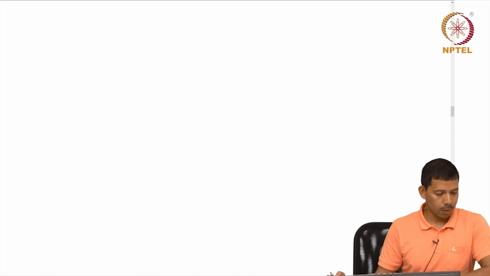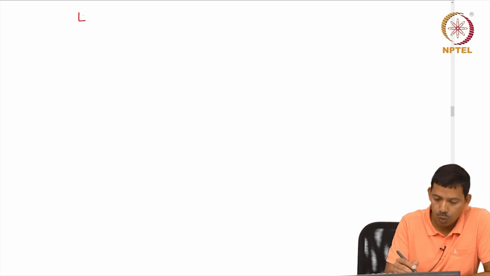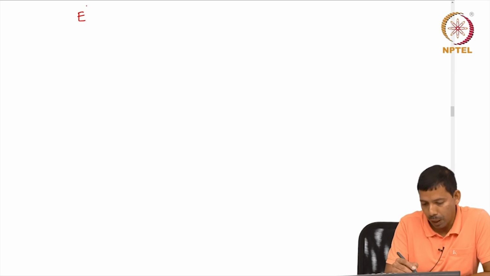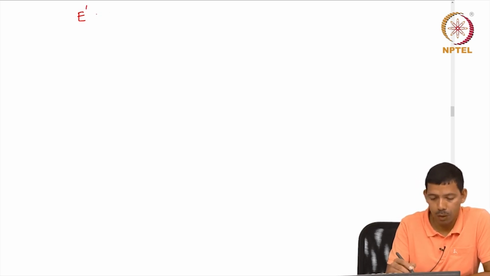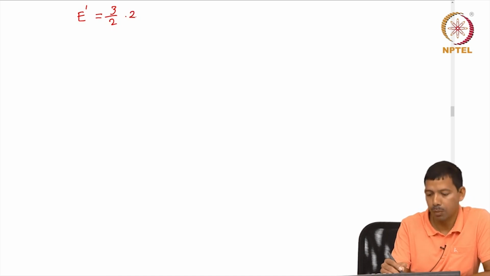Okay, so let us first see what happens to the energy. Let us say E prime is the new energy after we increase the number of particles and the volume to double. So, the new energy E prime would be 3 by 2, my N has now become 2N, and kT.